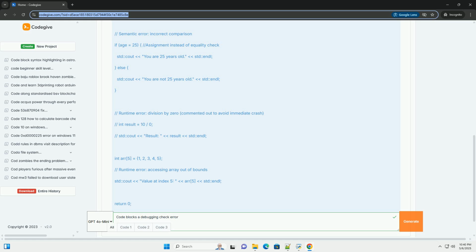5. Core dumps, post-mortem debugging. When a program crashes unexpectedly, it can generate a core dump file, which is a snapshot of the program's memory at the time of the crash. You can load a core dump into Code::Blocks to examine the program's state and identify the cause of the crash. This is system dependent and may require configuration.